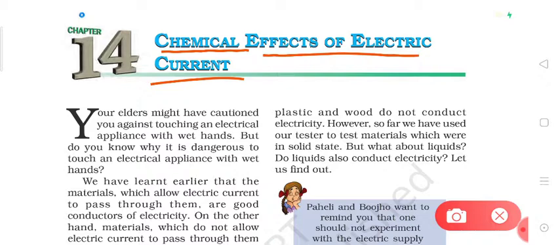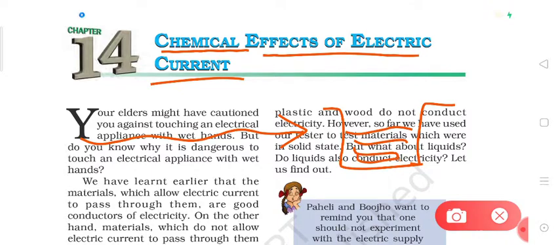Students, when an electric current passes through certain materials, for example, water containing salt, it will bring about certain chemical changes or certain chemical reactions in water.